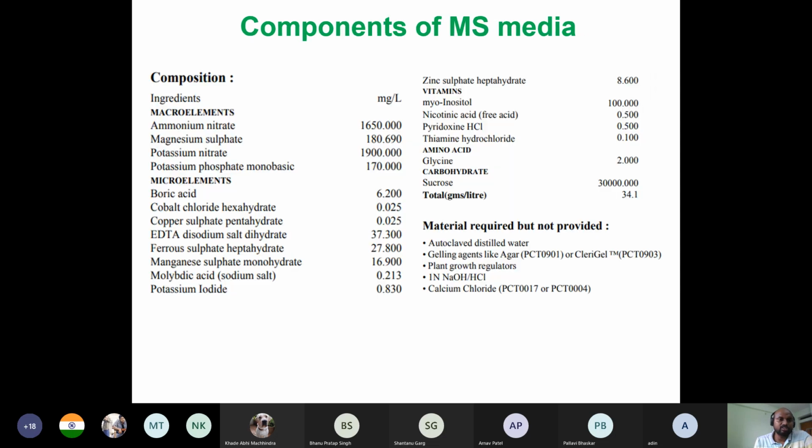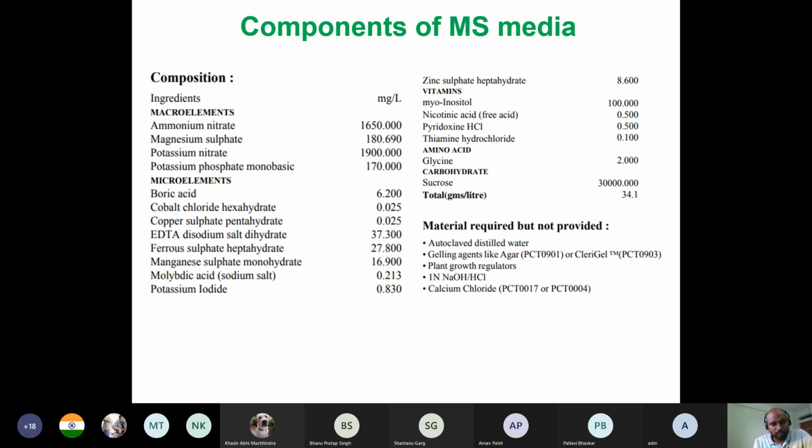First you need this, and I will try to tell you about other things too. This is the composition of MS media, mostly consisting of macro elements and micro elements. Basically, what an outside plant takes from its soil, these components are present in the artificial media, so you have to give those macro and micro elements, which all of you know. For example, magnesium, which is an important component of chlorophyll.